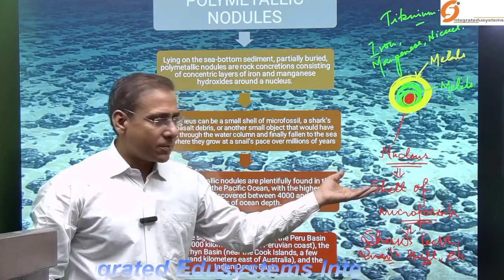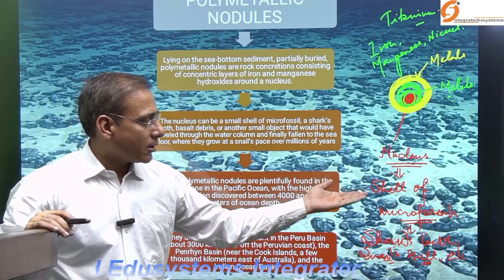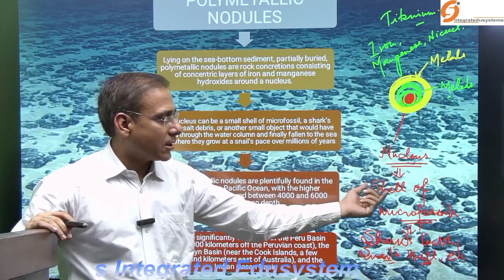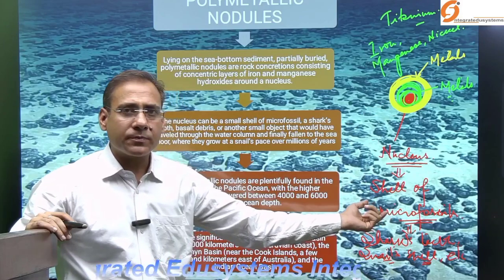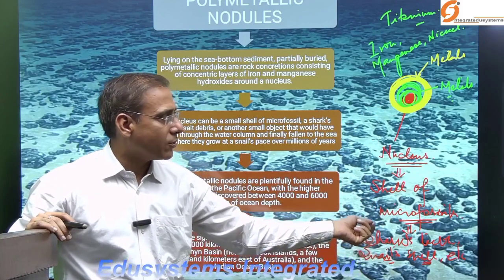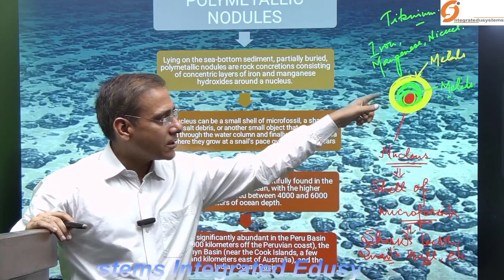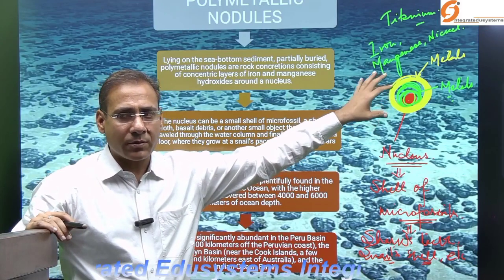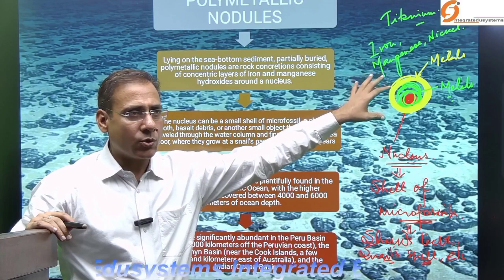So these are the sediments which are present in the deep ocean having the nucleus. The nucleus is basically made up of microfossils, as I have given a few examples. And this nucleus is surrounded by the layers of the metals and finally forms the polymetallic nodule.